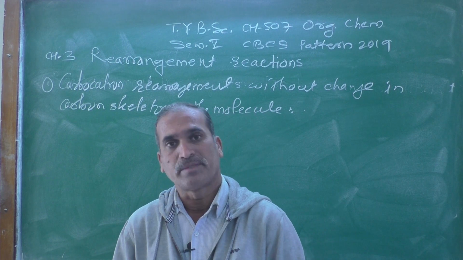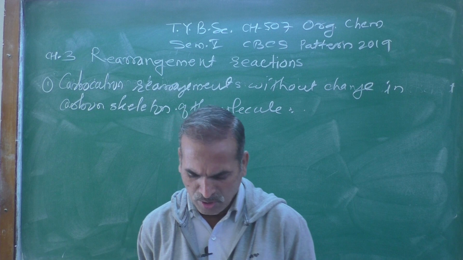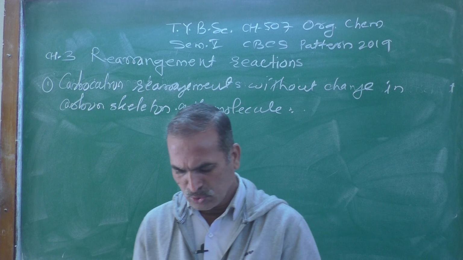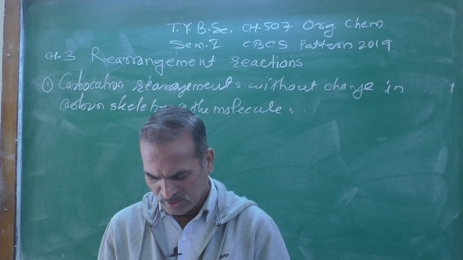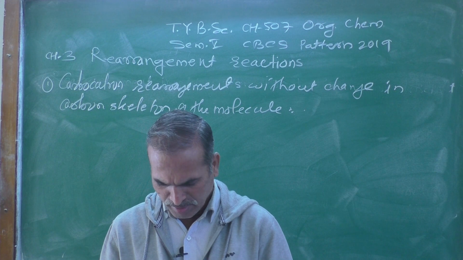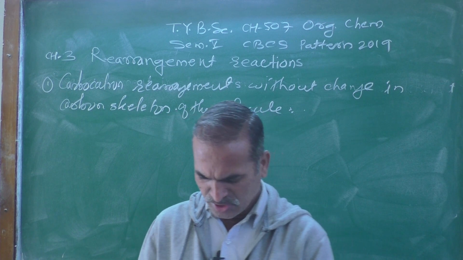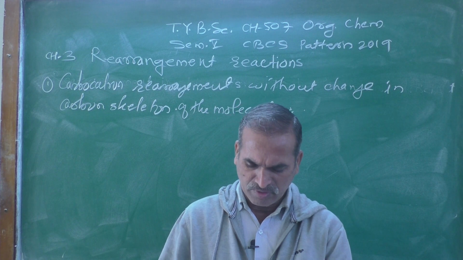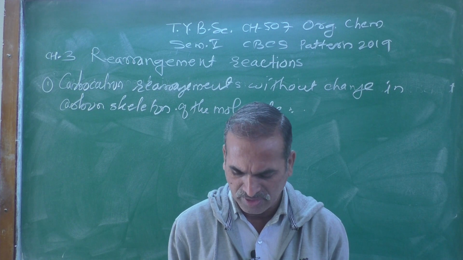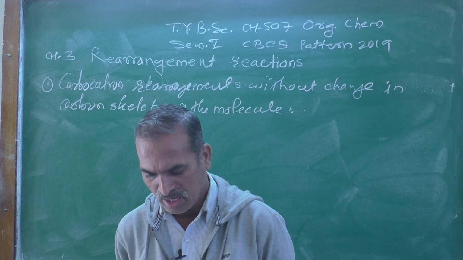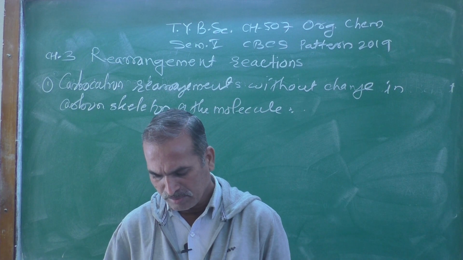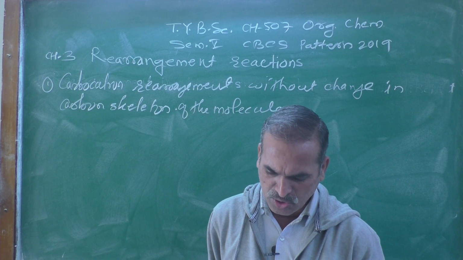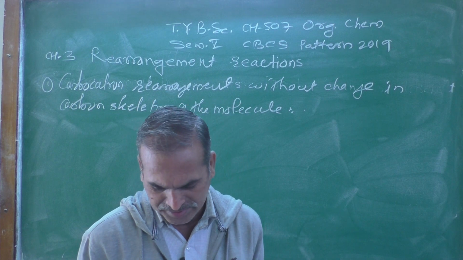Carbocation, for example, 1-propyl cation rearranges to 2-propyl cation by migration of a hydrogen atom with its bonding pair of electrons from the adjacent carbon atom to the carbon bearing the positive charge, and this is called a 1,2 hydride shift.